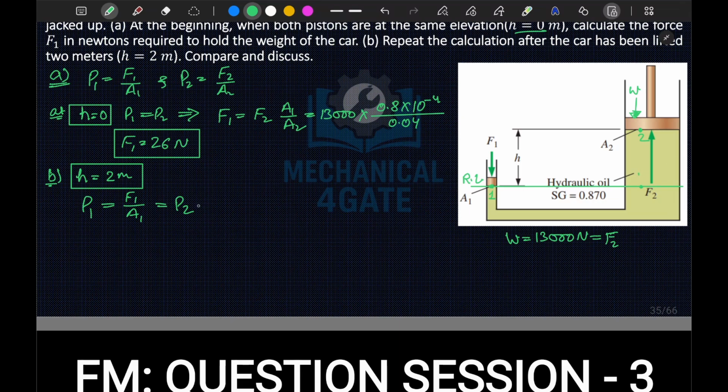So pressure at 2 plus rho GH. This is the pressure at this point, let's say this is 1 dash. And this will be equal to F2 by A2, that is P2 plus rho GH. I hope you get this.